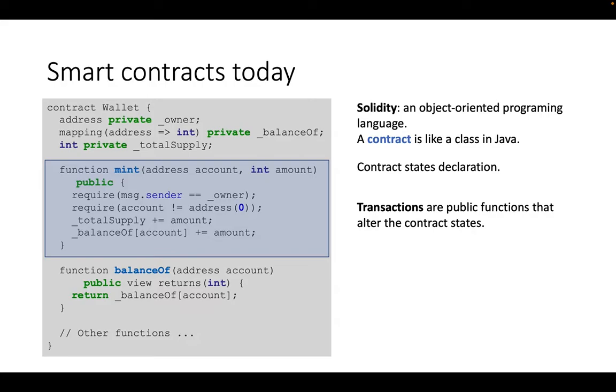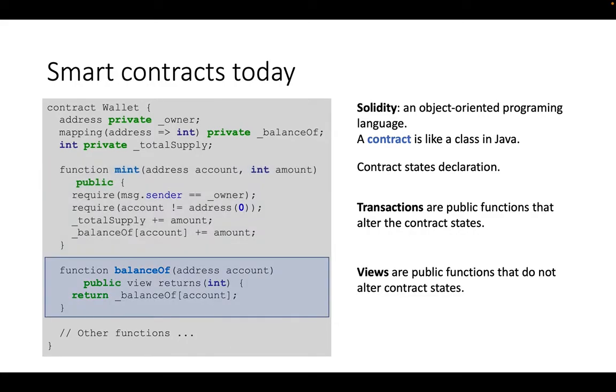And here in Solidity, we make the distinction of two special functions. First are transactions. They are public functions that alter the contract states. And views are public functions that do not alter contract states. And this distinction is made because updating the blockchain is very expensive due to the underlying consensus protocol.